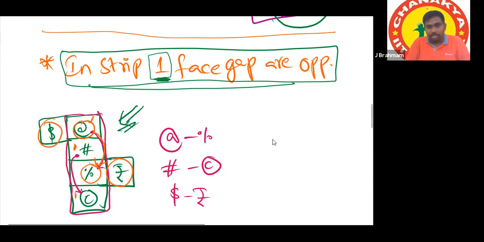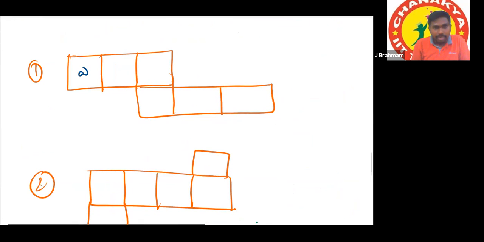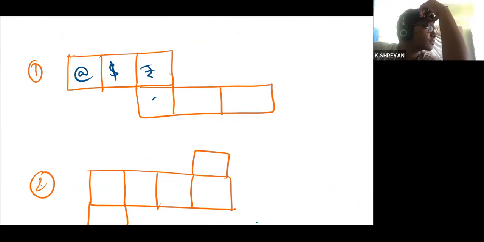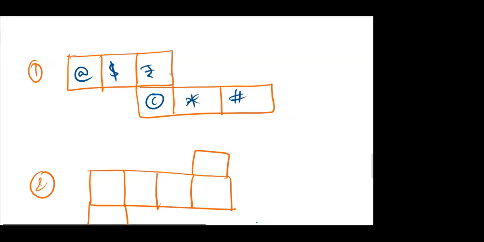Let us do one question here. Try to answer: @, dollar, rupee, copyright, star and hash. Sir, @ and rupee are opposite. Very good.